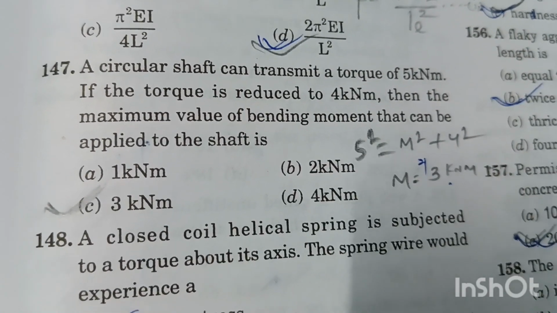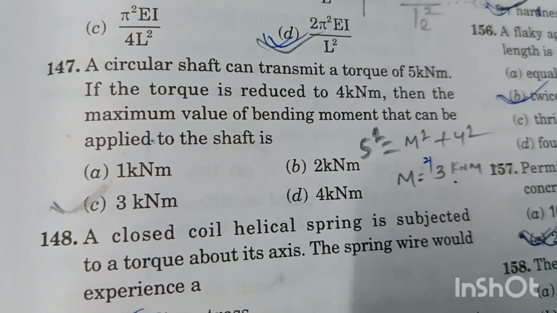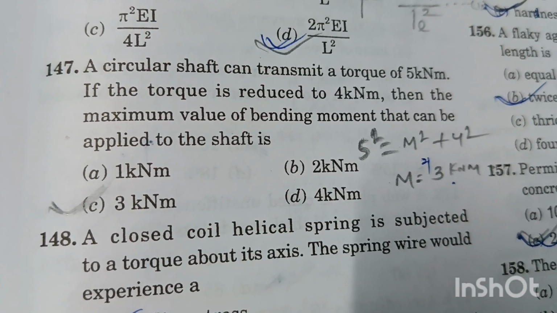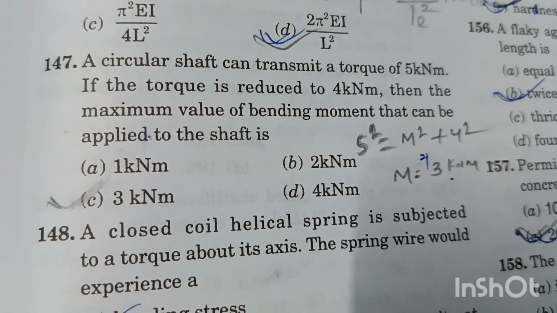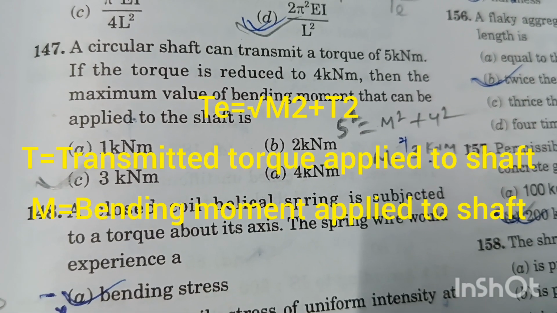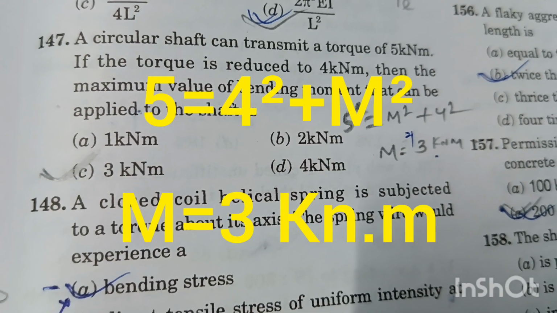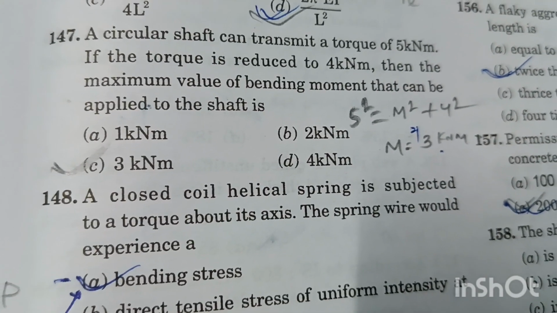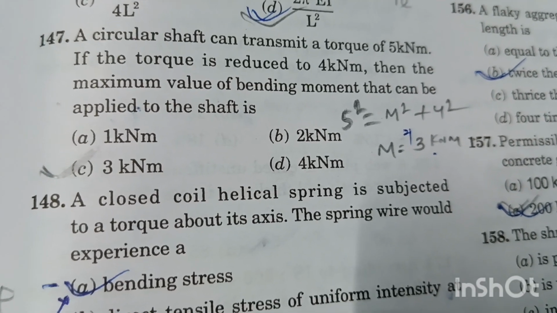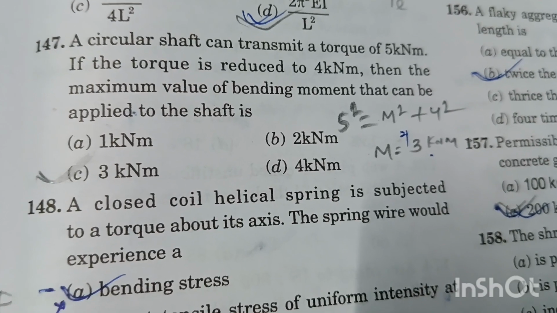Question number 147. A circular shaft can transmit a torque of 5 kN-m. If the torque is reduced to 4 kN-m, then the maximum value of bending moment that can be applied to the shaft is: T equivalent square equal to bending moment square plus torque square. If we put the values into this equation, we will get bending moment equal to 3 kN-m. Option C is the right answer.